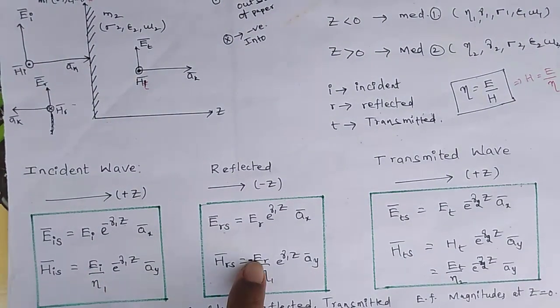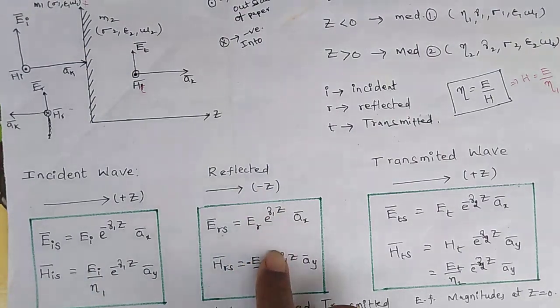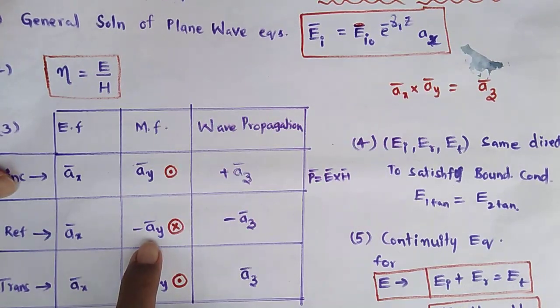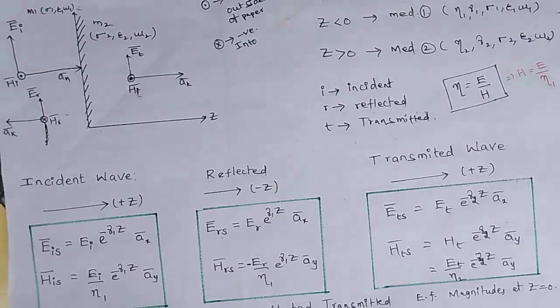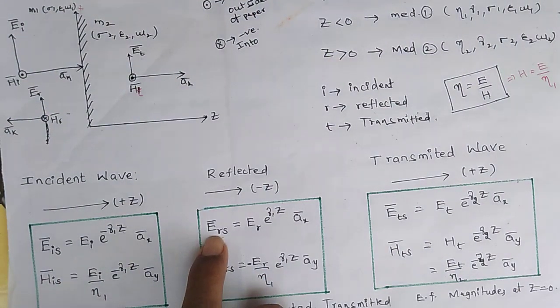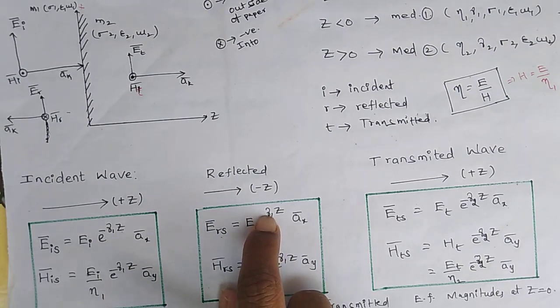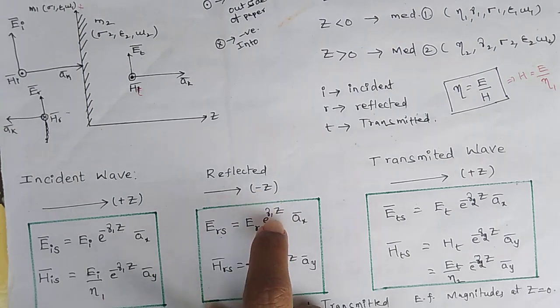For the reflected wave, this is the minus z direction. One more thing we have to remember: for the reflected wave, the magnetic field is in the minus ay direction. For the reflected wave, the electric field is Er into e to the power of, here we get the positive symbol. For the negative direction of wave propagation, we get the positive symbol.